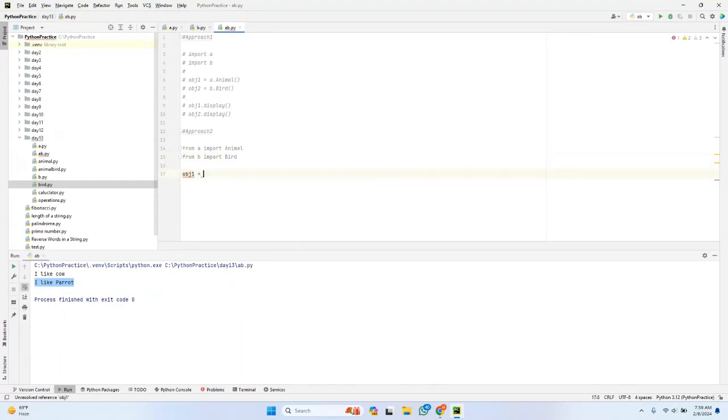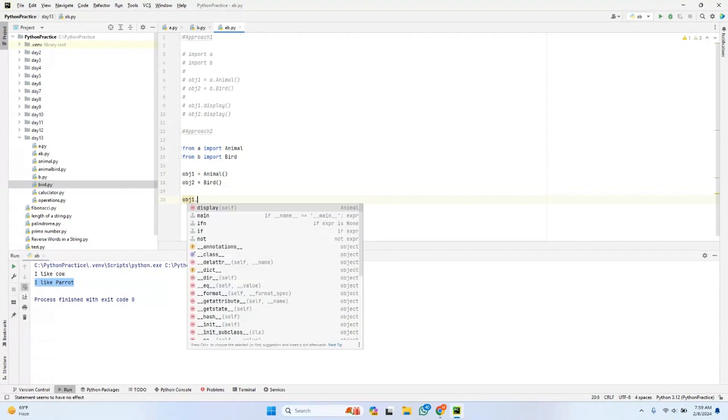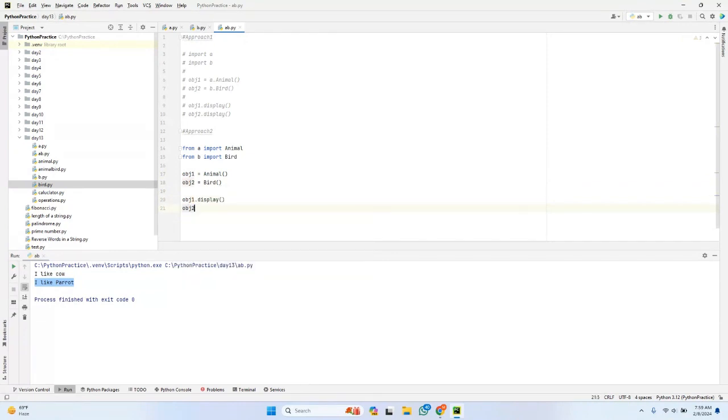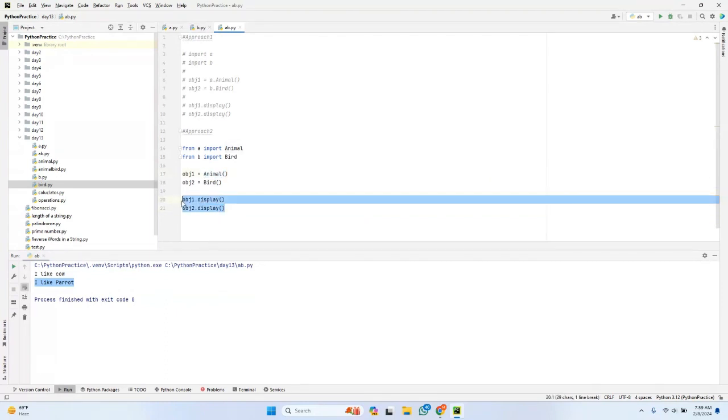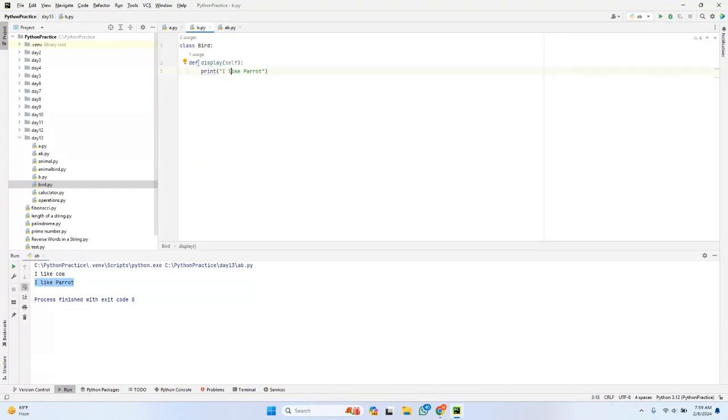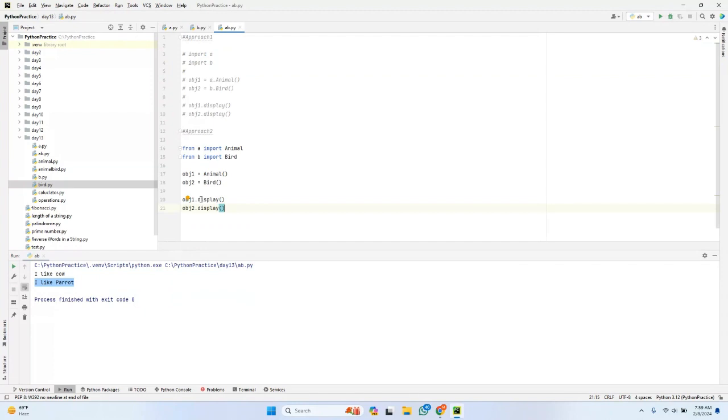Then I'm creating objects. obj1 is equal to animal, which is an instance of the class. Similarly, obj2 is equal to board. With the help of instances or objects of the respective classes, I can call the methods: obj1.display as well as obj2.display. This is how you can call the respective methods, by creating an object, an instance of the class. Again, I'm repeating, even though the method names are the same, because the class names are different, you can access those particular methods in approach 1 as well as in approach 2. Let me execute this.